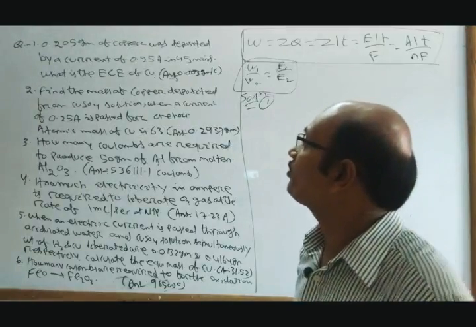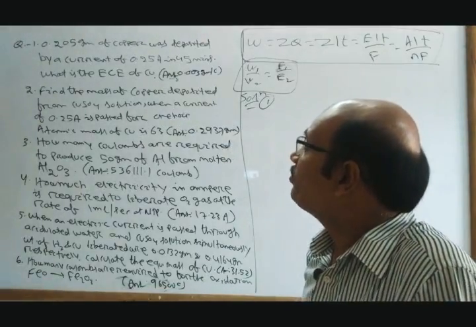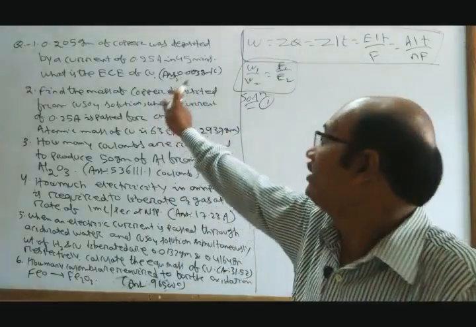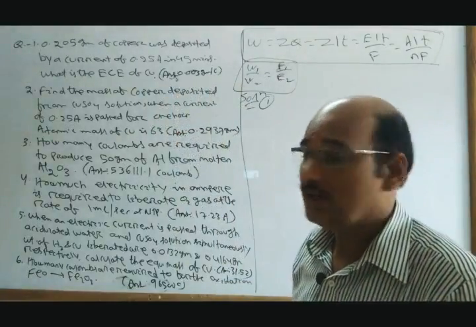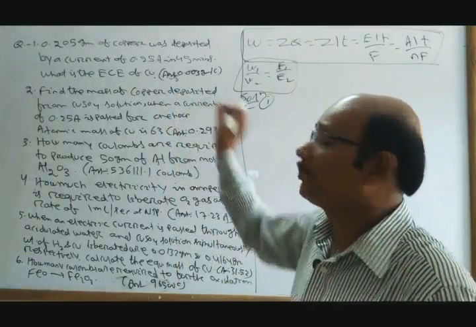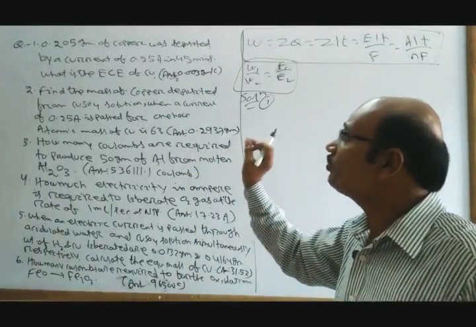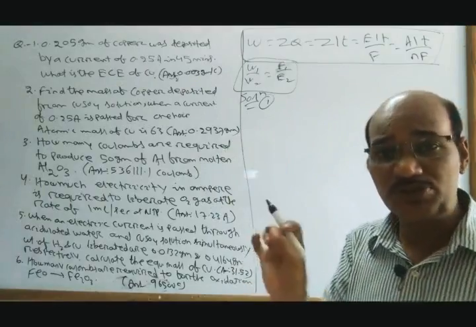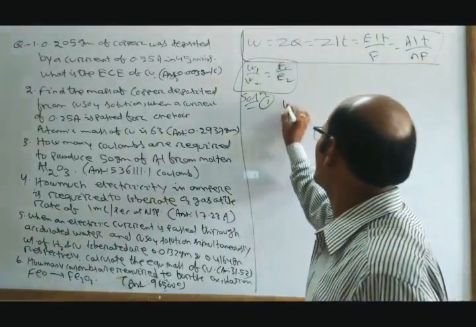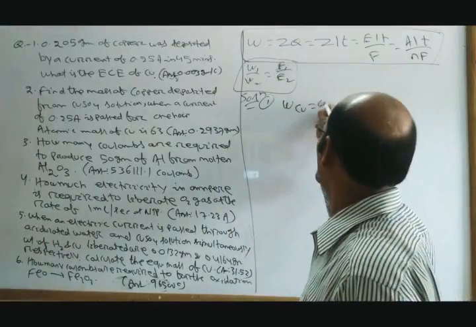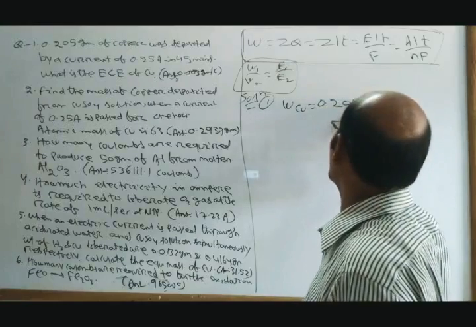0.205 gram of copper was deposited by a current of 0.25 ampere in 45 minutes. What is the electrochemical equivalent of copper? Let us see what is given here. W of Cu is 0.205 gram.